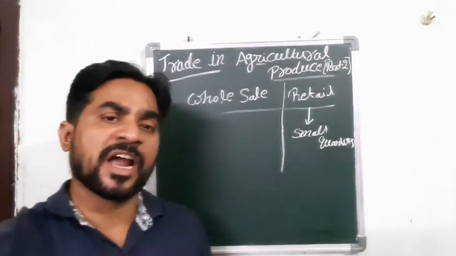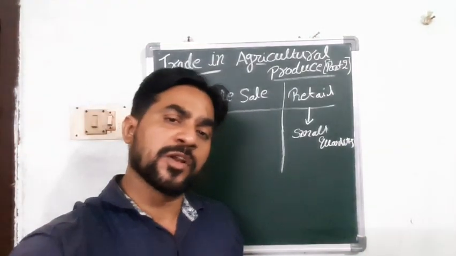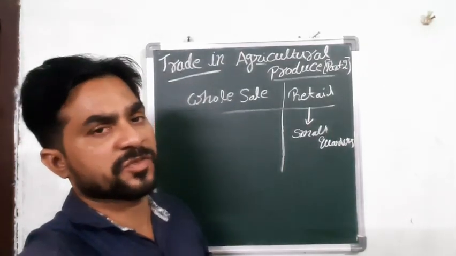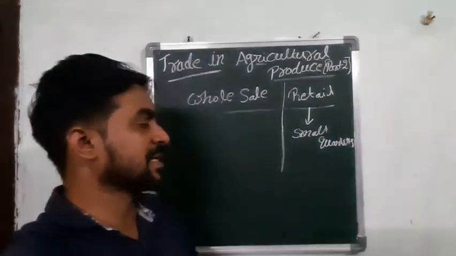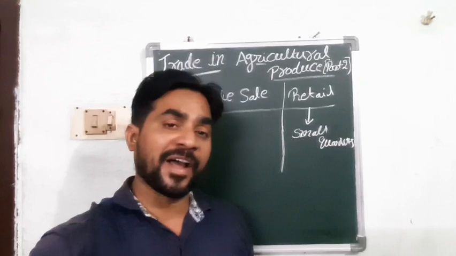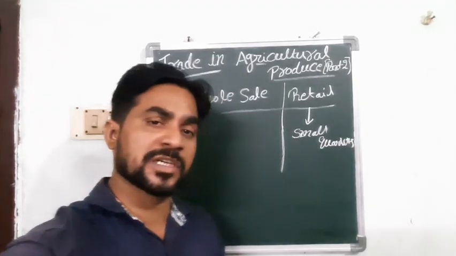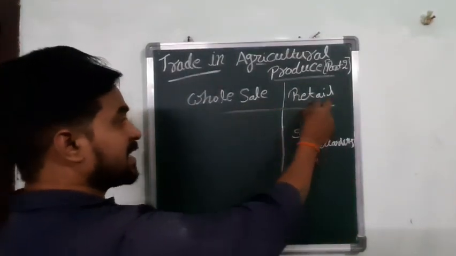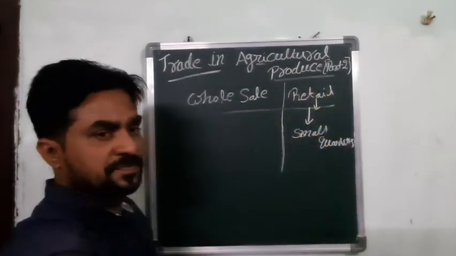For example, if you want to buy tomatoes, you can go to a shop near your house in the village and buy 1 kilo, half a kilo, or a quarter kilo, that is 500 grams, 250 grams, or 1000 grams, which you can call 1 kilo. You can find that in the retailers' region.